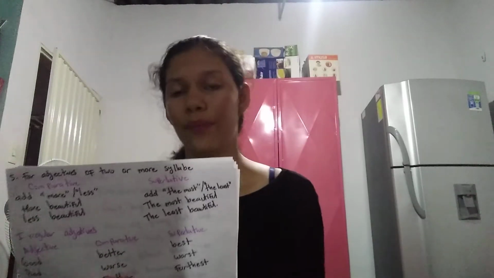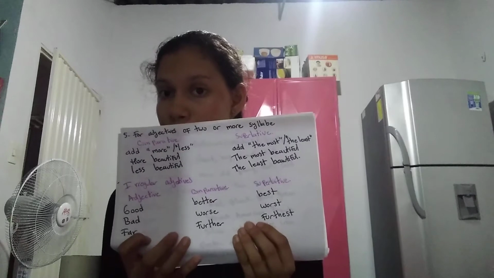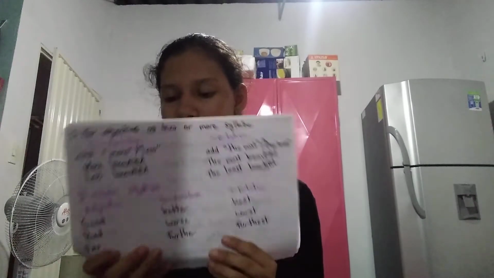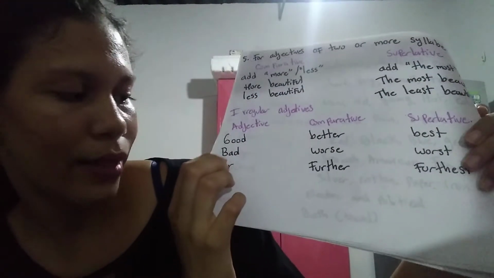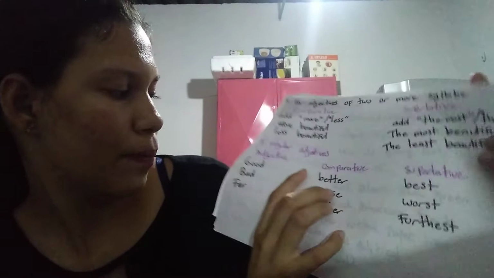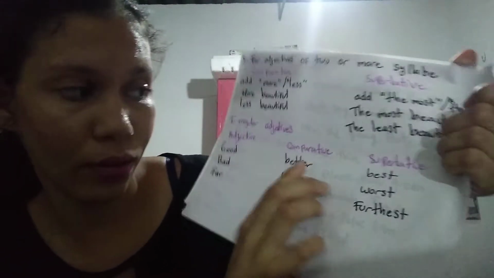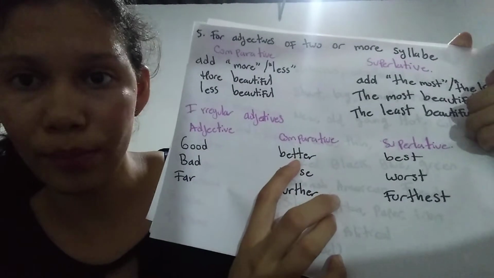In the superlatives and comparatives, there are also irregular adjectives: good, bad, and far. Good in the comparative form is better.